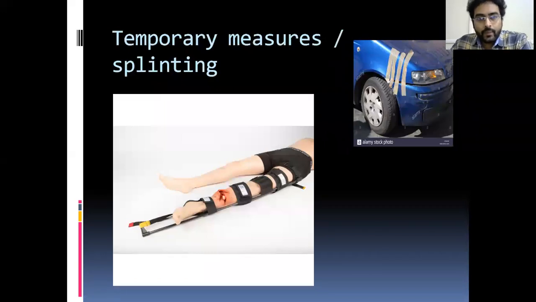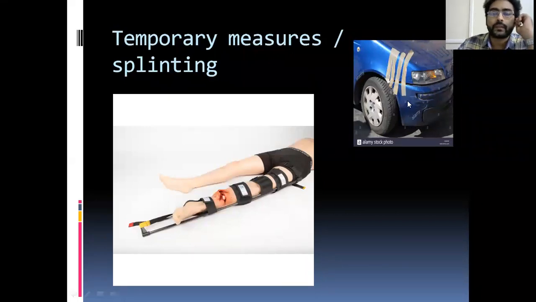What are the temporary measures? If you encounter a fracture in an emergency department, what will you do? You will first splint the fracture. This is a temporary measure. See, the car is plastered here to prevent the broken front part from falling off. It is plastered, but it does not serve the purpose. It is a temporary fixation. Like that, your fracture is also splinted initially. This is to reduce pain, to maintain some basic primary stability and to decrease the blood loss. These are the three functions of splinting. You will be taught a separate class about splinting.